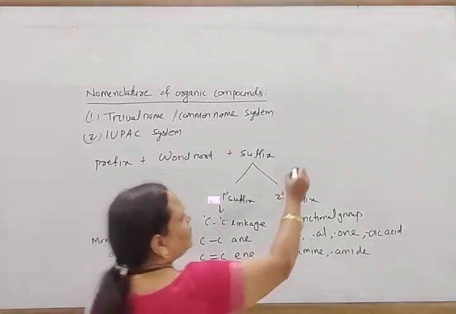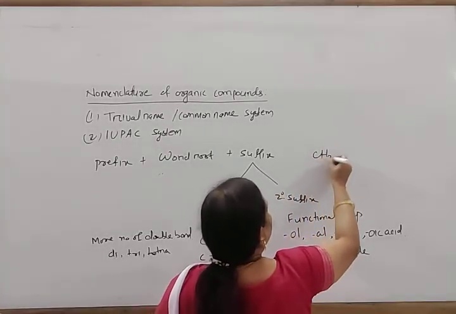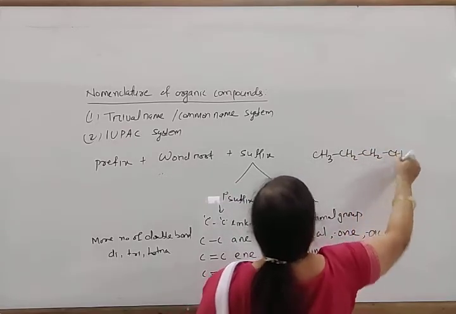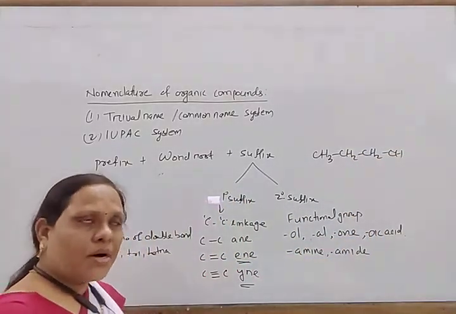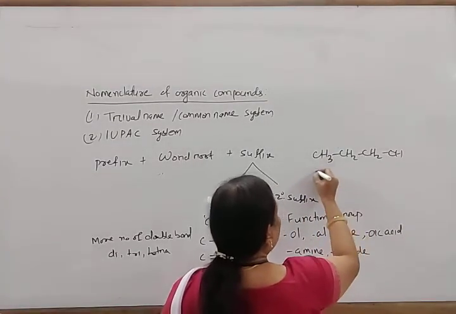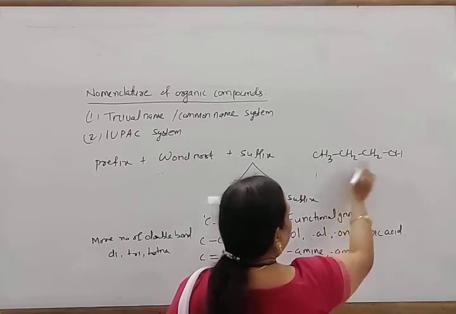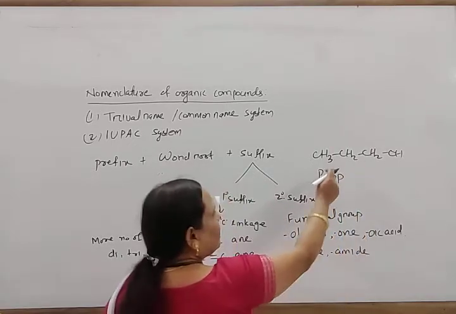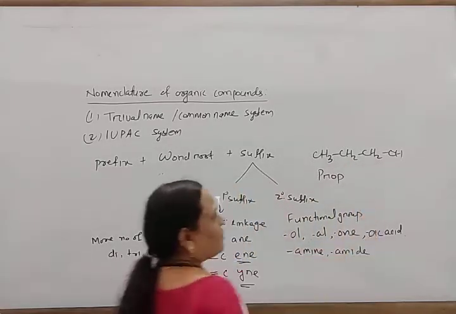For example, it is given CH3, CH2, CH2, OH. What is the name of this compound? We number 1, 2, 3, so the word root is prop, as 3 carbon atoms are there. What is the carbon-carbon linkage?